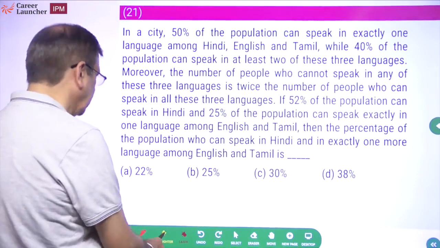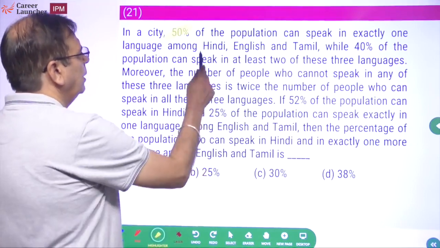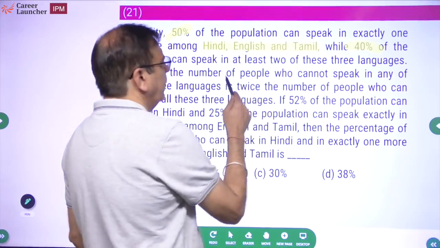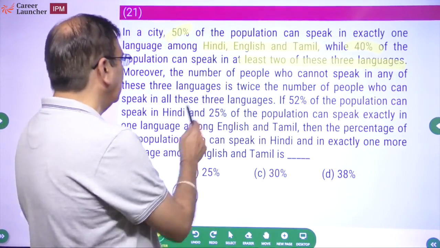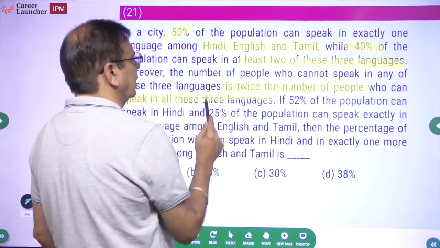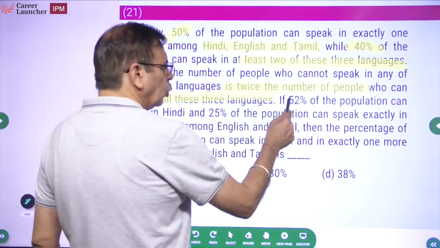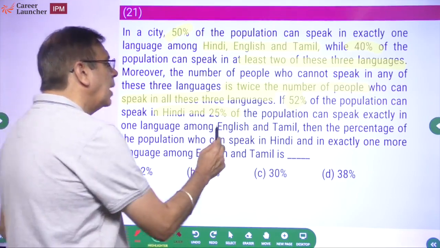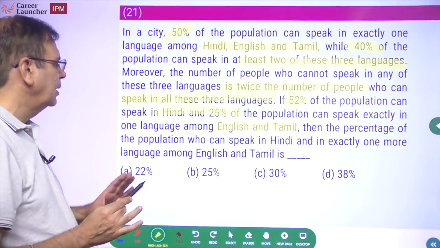Okay, let's read. In a city, 50% of the population can speak exactly one language among Hindi, English and Tamil, while 40% of the population can speak in at least 2 of these 3 languages. Moreover, the number of people who cannot speak in any of the 3 languages is twice the number of people who can speak in all these languages. Okay, understood? No problem, we'll read it fully and do it once again. If 52% of the population can speak Hindi and 25% of the population can speak exactly one language among English and Tamil, then the percentage of population who can speak in Hindi and exactly one language among English and Tamil.